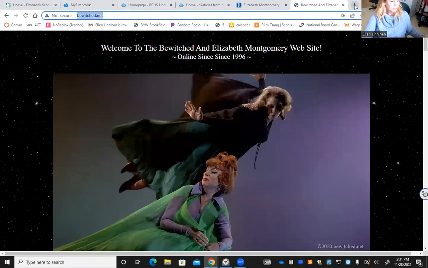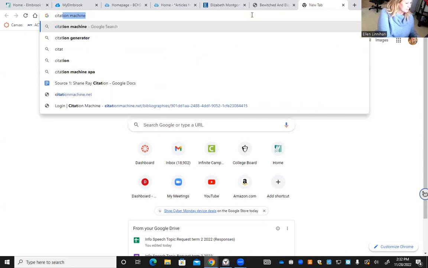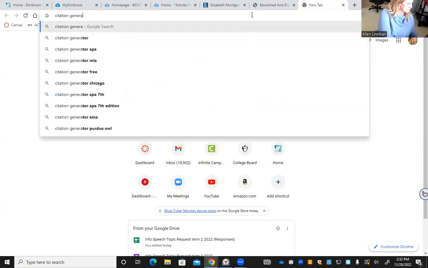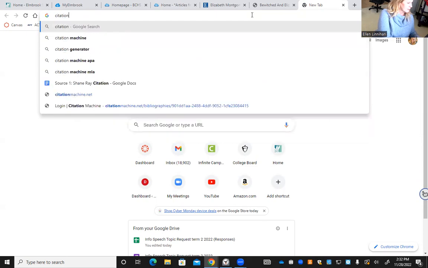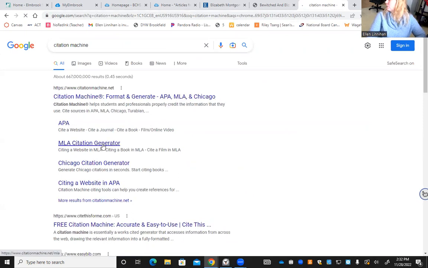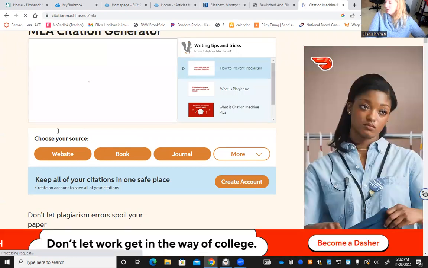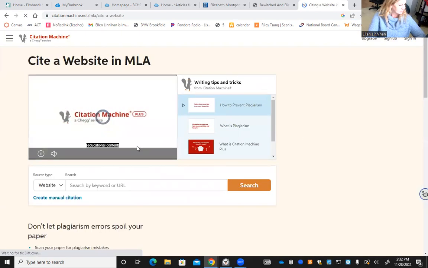Okay, then I'm going to open a new tab. And as a writer, I can tell you I use this one all the time and it's pretty reliable. It's called Citation Machine. Okay, I'm going to click on MLA because that's what we want. And from there, it's going to do it for me. It's a little bit more work than on a database. Okay, but from there, I'm going to click website.